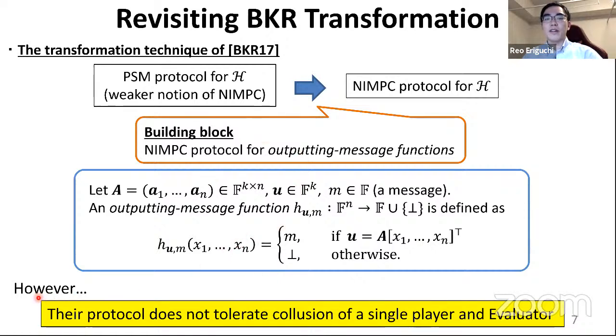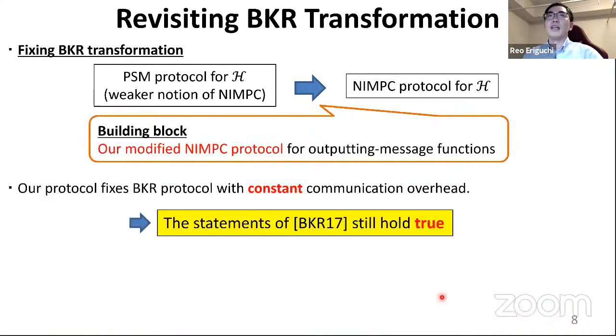However, we reveal that their original protocol does not even tolerate collision of a single input player and an output player. So their transformation is not secure either. However, we propose a technique to fix their security issue by proposing a modified NIMPC protocol for outputting message functions. The communication complexity of the protocol is asymptotically the same as the original one, so the original statements still hold true, but it is necessary to replace their building block with others.